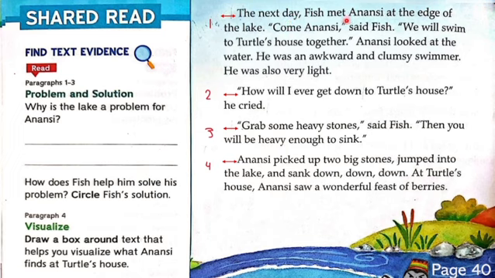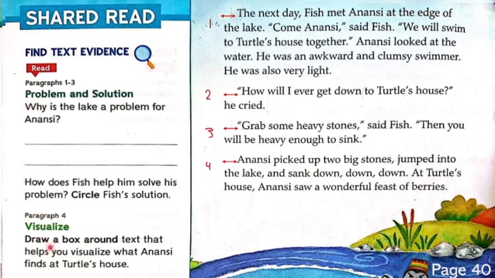The next day, Fish met Anansi at the edge of the lake. "Come, Anansi," said Fish. "We will swim to Turtle's house together." Anansi looked at the water. He was an awkward and clumsy swimmer. He was also very light. So Anansi asked, "How will I ever get down to Turtle's house?" He cried. So you can notice here, this is Anansi's problem, right? Anansi couldn't get down to Turtle's house. So this is Anansi's problem.